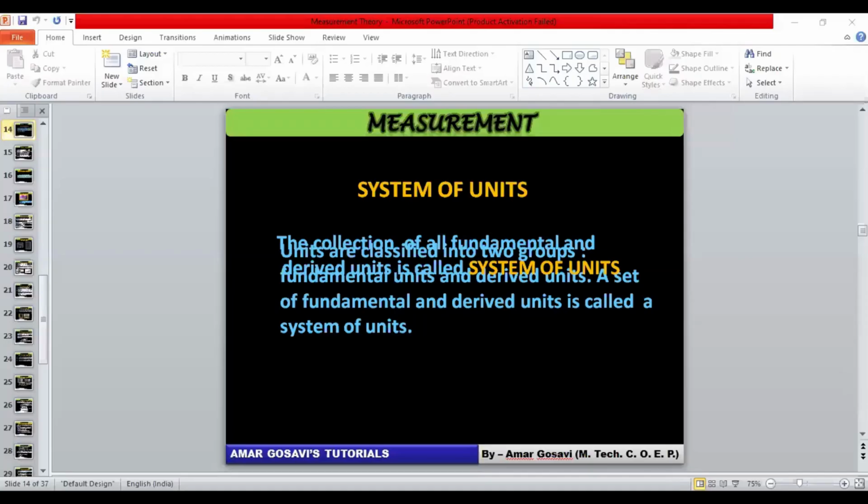Actually, we are trying to get into the details of this chapter. So today in measurements, we would be thinking about different systems of units, friends. We are going to study different systems of units which were present earlier, and which type of system we adopt these days. These are the things which I want to study.